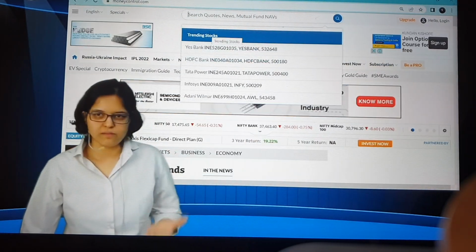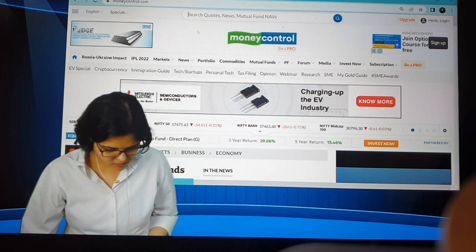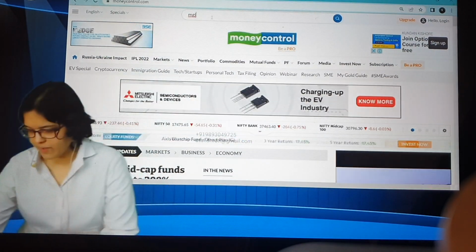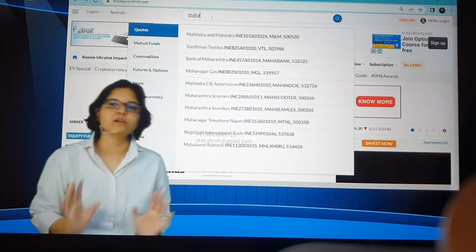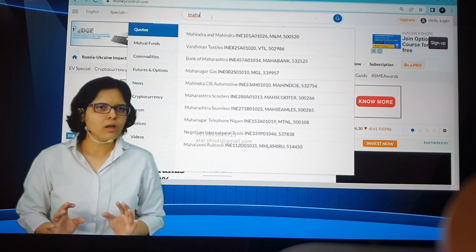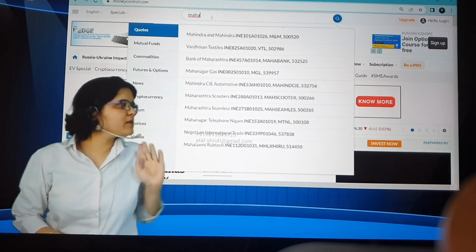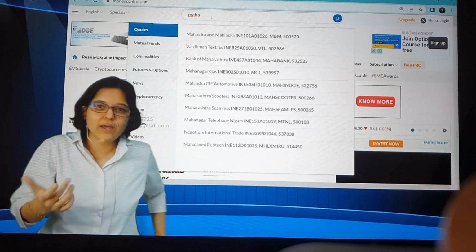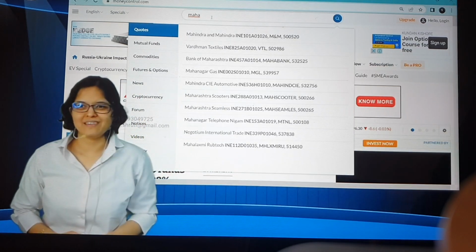See, we can get PE from money control also. That's not a very big thing, but for two ratios we have gone there. Which one? PE, I'll tell you why I go to screener. I prefer to go to screener because I am 100% sure that their PE changes every single day. Their price changes every day, and I'm sure that screener at least changes PE ratio every single day. I have not checked for money control. If anyone is sure, you can tell me about that, if it changes every single day or not. And that is the reason why I had taken you to screener for PE ratio especially.